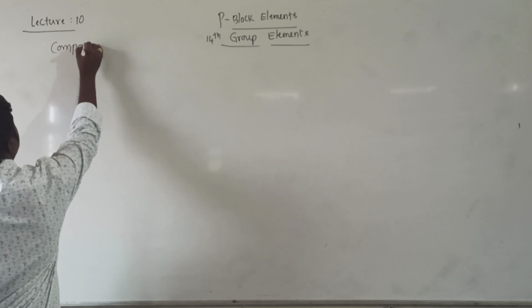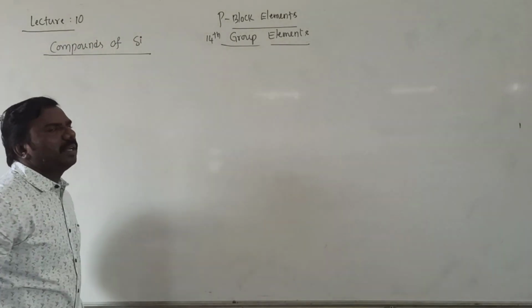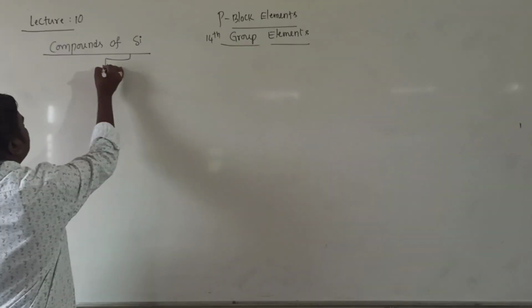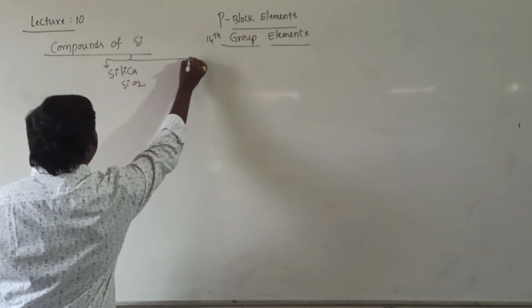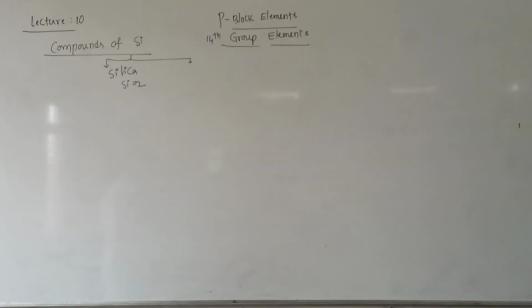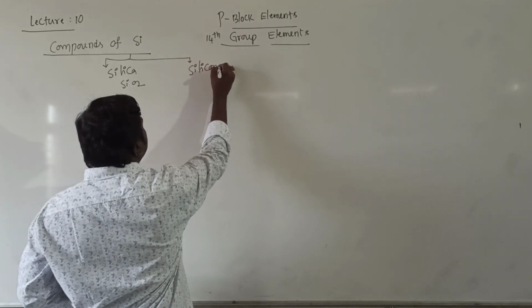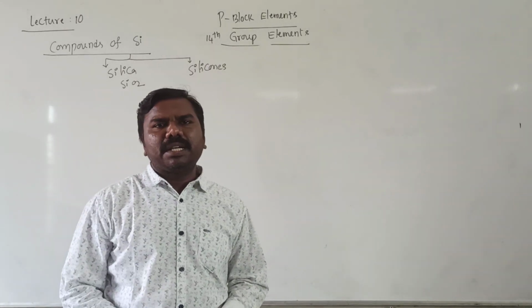Compounds of silicon. In our syllabus they gave only two compounds. One is silica, SiO2. Another one is silicates and silicones. Silicones and silicates. These are the components. We start with the first one, silica.